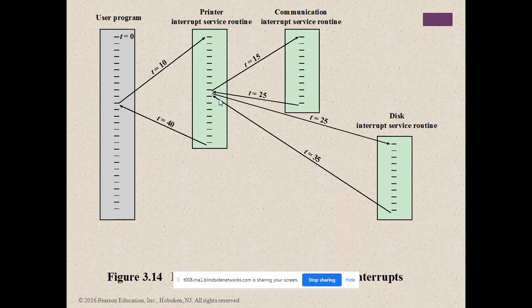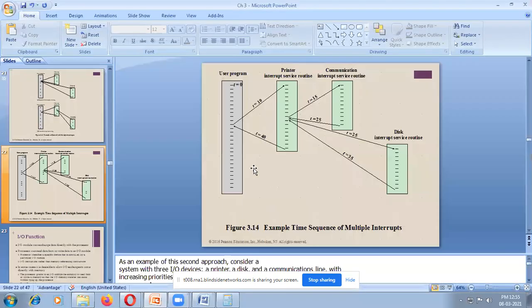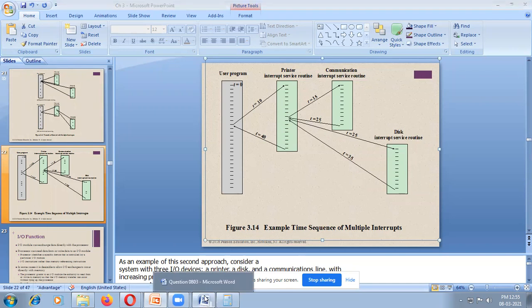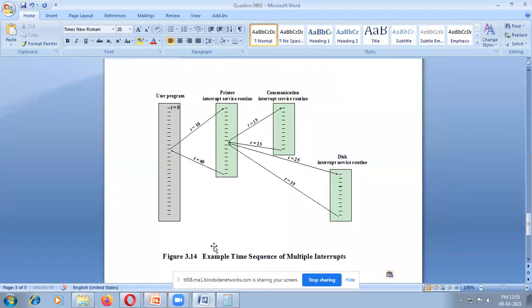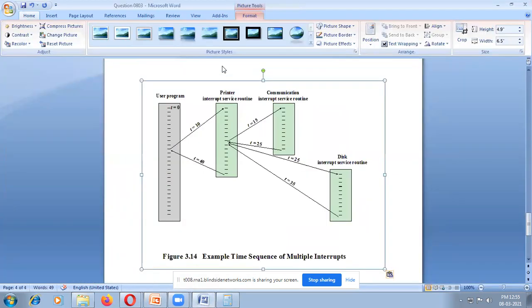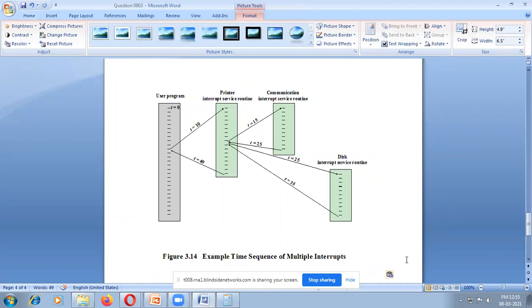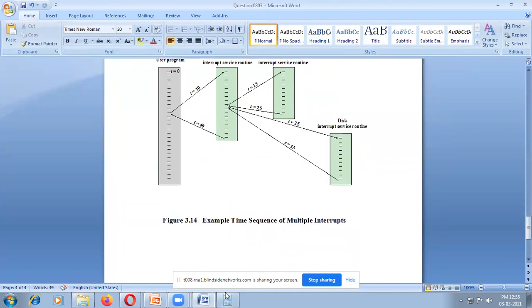After that, again you have a disk interrupt. Then after you finish, it comes back. This is also another example of multiple interrupts, a nested multiple interrupt. It is also the same as the above question.